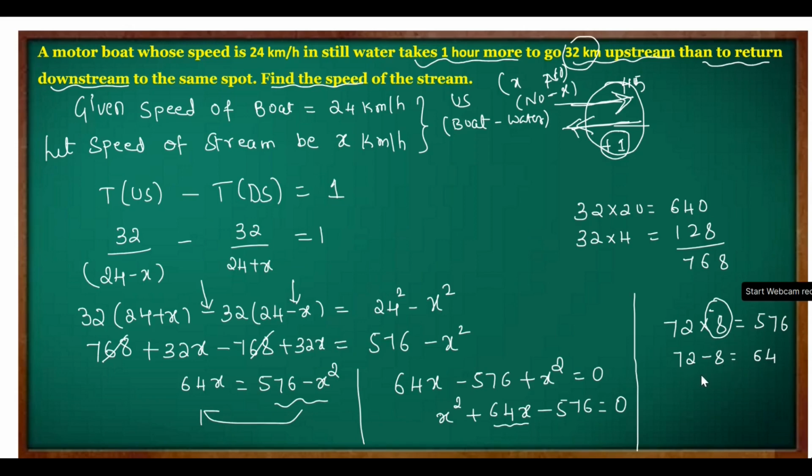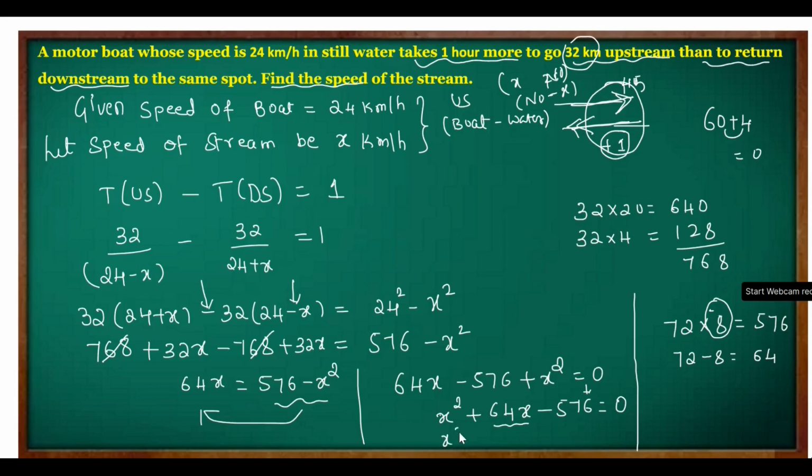8 2s are 16. Other numbers are also there. I'm not saying there are no other numbers. Say for example 60 and 4. Correct. But look at the last digit. 0 into 4 is what? 0. I need the last digit as what? 6 here. Look at this. Like this there are many ways to think. So you are going to learn only when you practice more number of questions, factorize again and again, look for numbers again and again, then it becomes a habit.